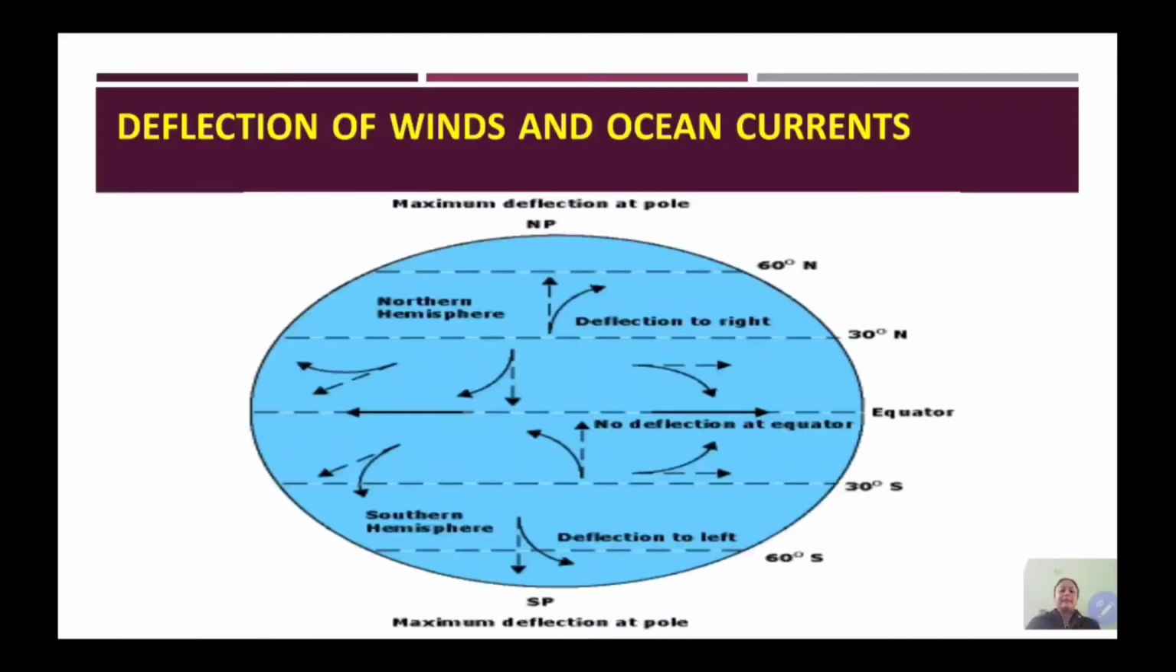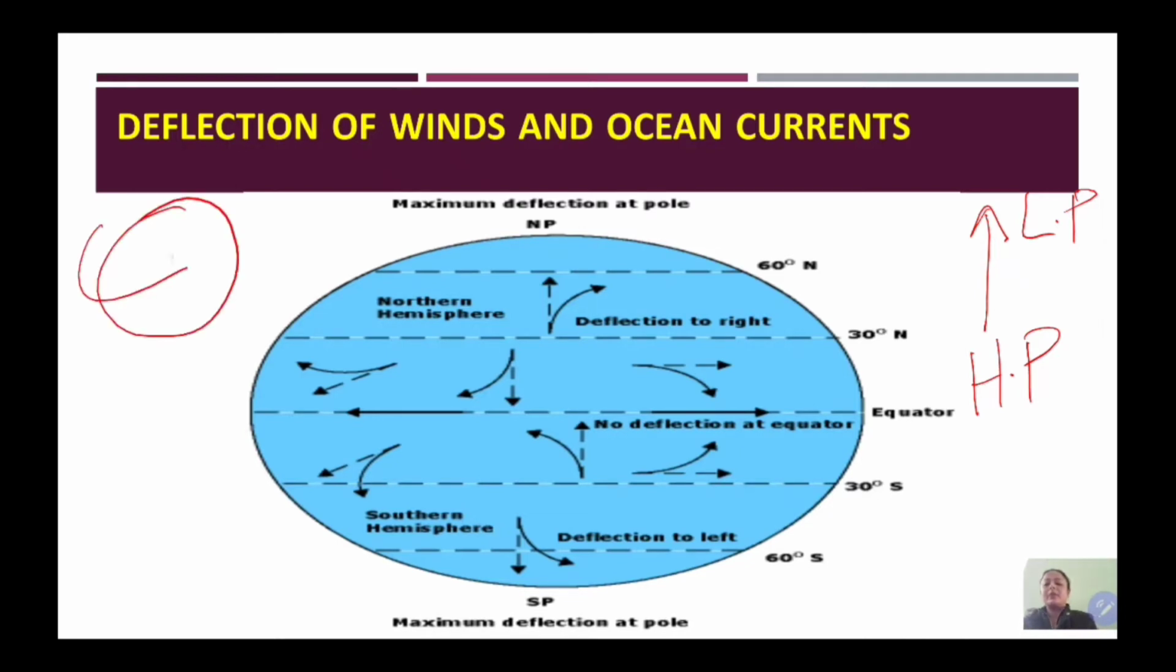The fourth effect is deflection of winds and ocean currents. Students, let's learn why the winds deflect due to the rotation of the earth along its axis. The winds are supposed to move in a straight path. We know that the winds move from high pressure to low pressure areas. Then why do they get deflected? Why do they not move in a straight path? The reason is that the earth is rotating, so the winds cannot move in a straight path.